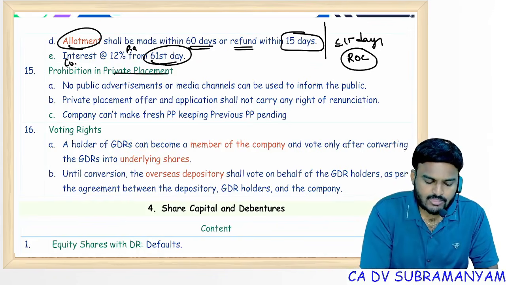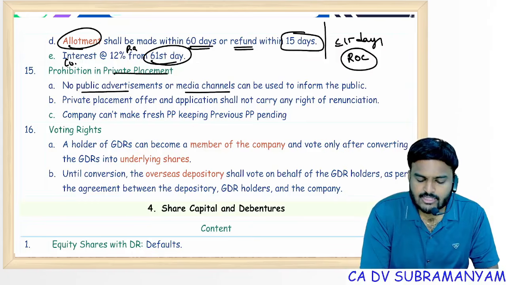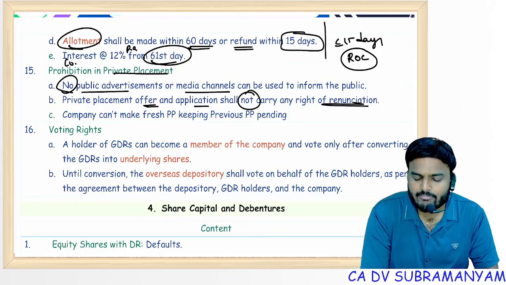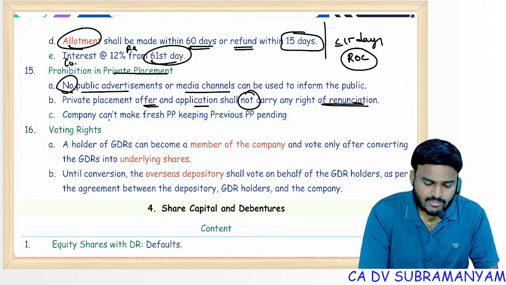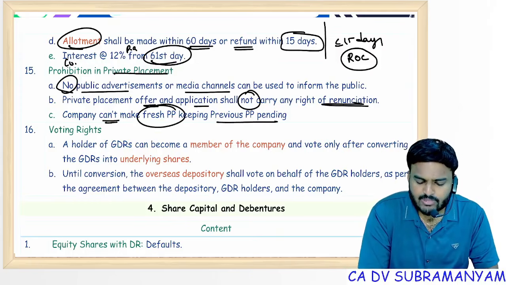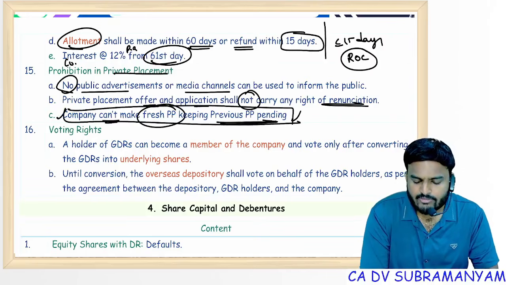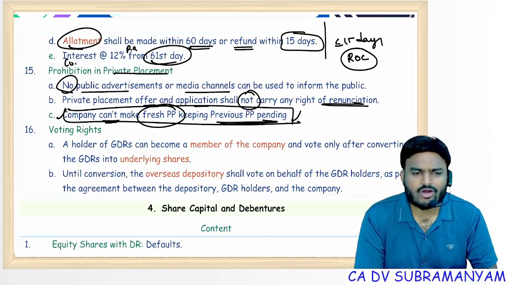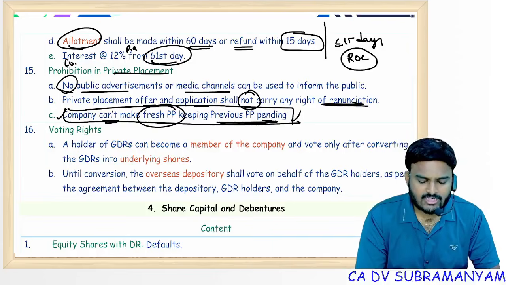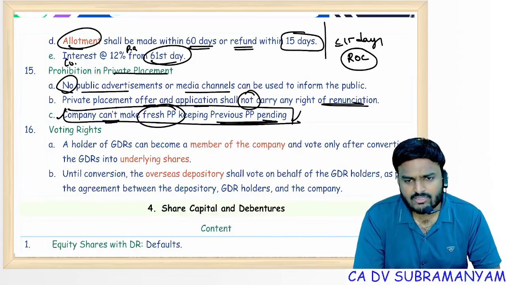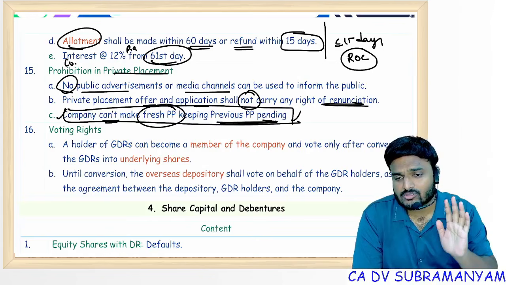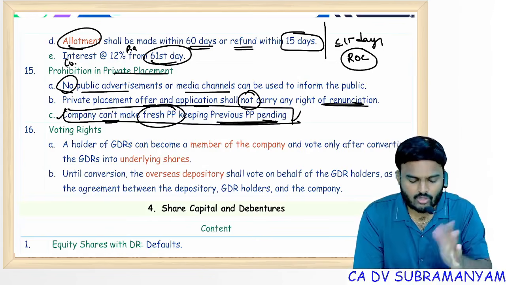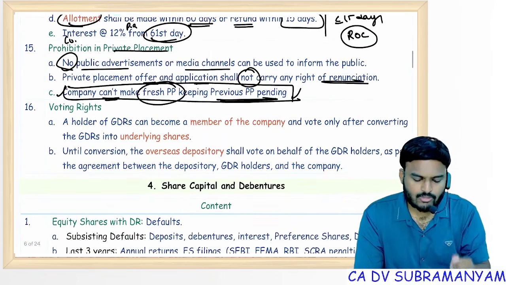Prohibitions in private placement: public advertisement, media channels advertisement not allowed. Private placement offer and application shall not carry any benefit of renunciation. Companies cannot make a fresh private placement keeping a previous private placement pending. This is also an exceptional point. If any previous private placement is kept pending, that means allotment not completed or it has not been withdrawn, in that case, can a company make a fresh private placement? No. Even if it is a different security also. Previously debenture, now equity share. Allowed or not allowed?